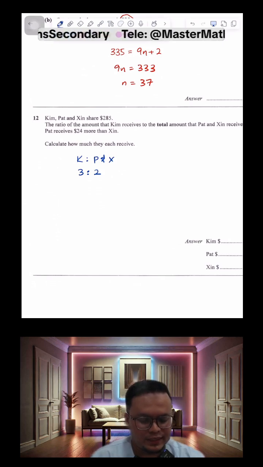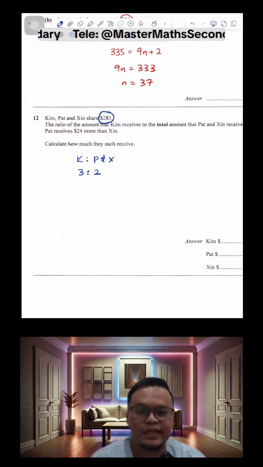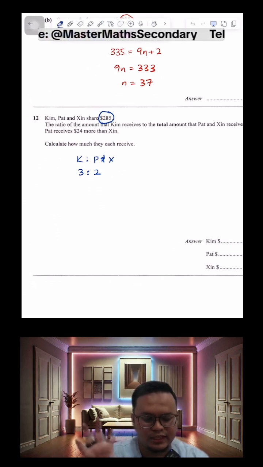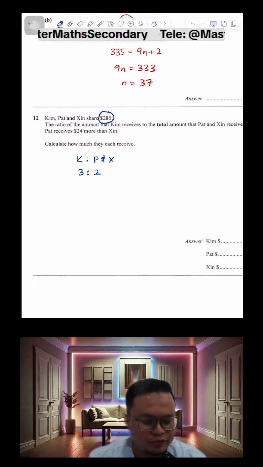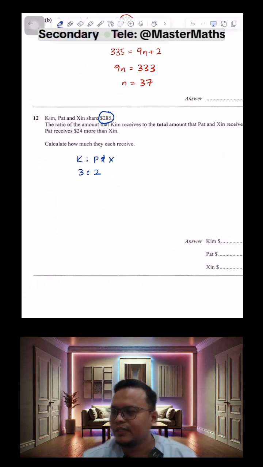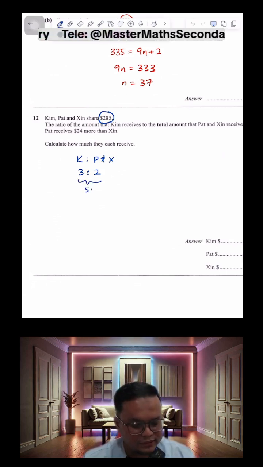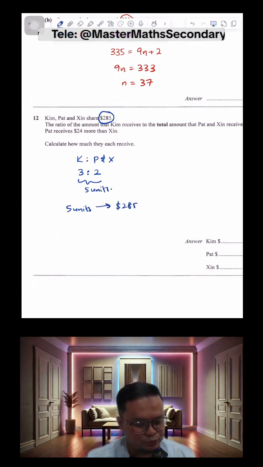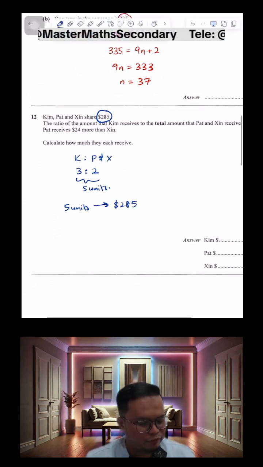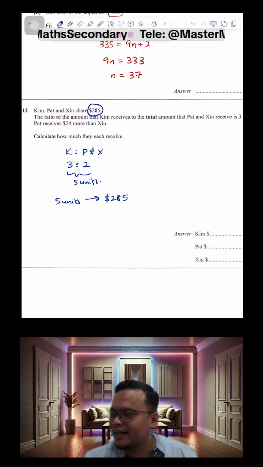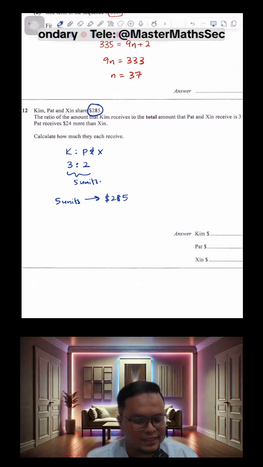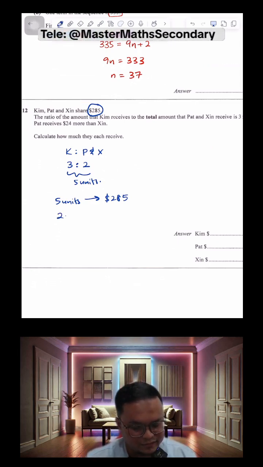Now this tells me that this $285 is actually 5 units, because Kim gets 3 units and the two of them, Pat and Sin, get 2 units. So altogether this is 5 units, which means that 285 is represented by 5 units. Let's see which one is better to find. Well, we have to find everything anyway. So let's find 2 units first, the sum of Pat and Sin.